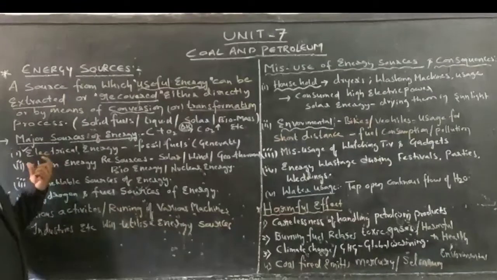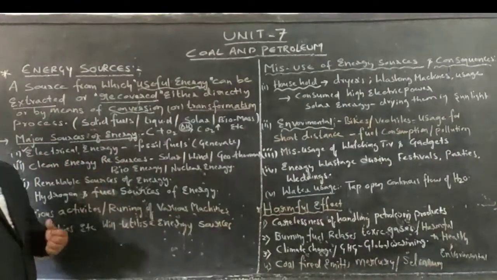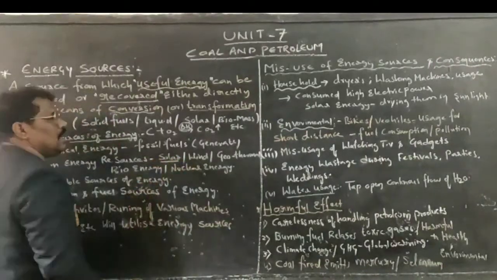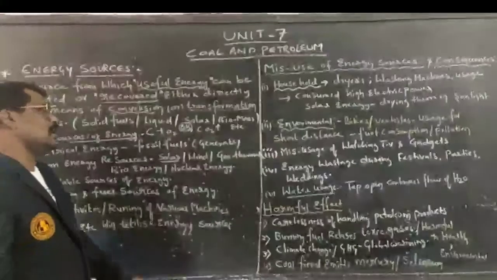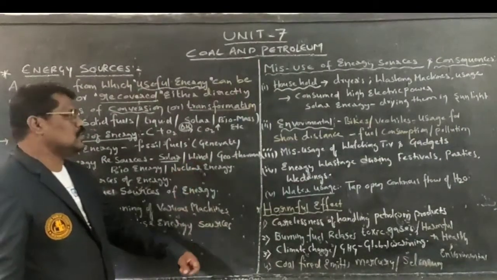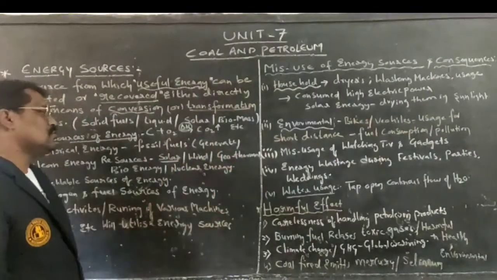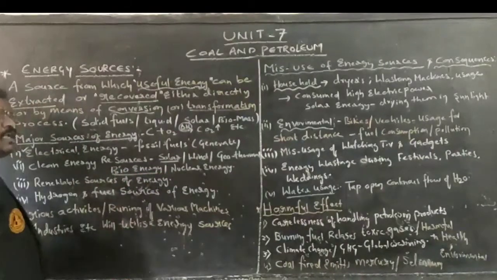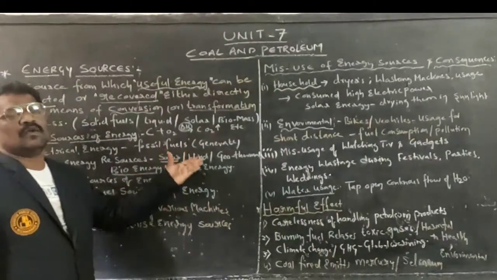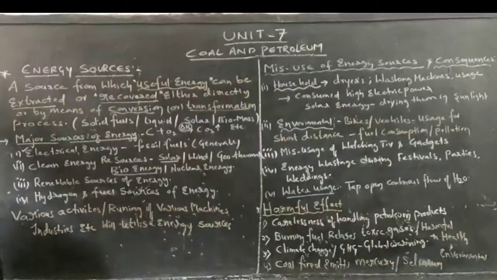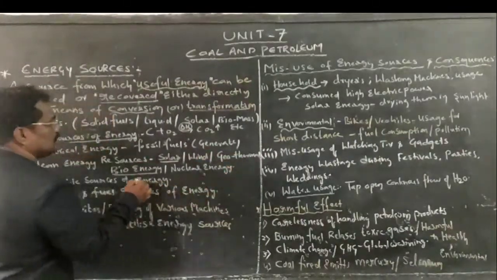Next one is clean energy resources. What are clean energy resources? Solar energy is called a clean energy resource. Wind energy is also a clean energy resource. Geothermal energy is also a clean energy resource. Bioenergy is also a clean energy resource. Not only that, nuclear energy can also be called a clean energy resource. From all these things we can extract energy.